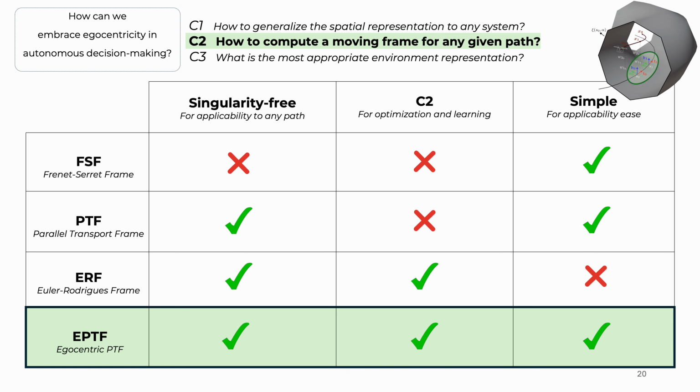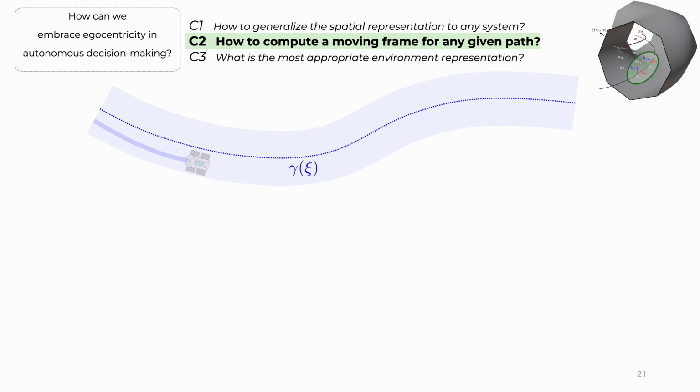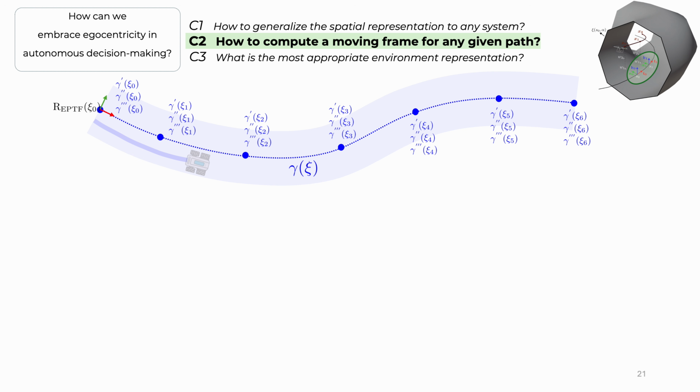With that, I think we are ready to look into how we actually can compute the ePTF. Let's assume that we want to assign an ePTF to the parametric path given in blue. The first thing we have to do is discretize the parametric path and collect the gradient information up to the third order of the path.